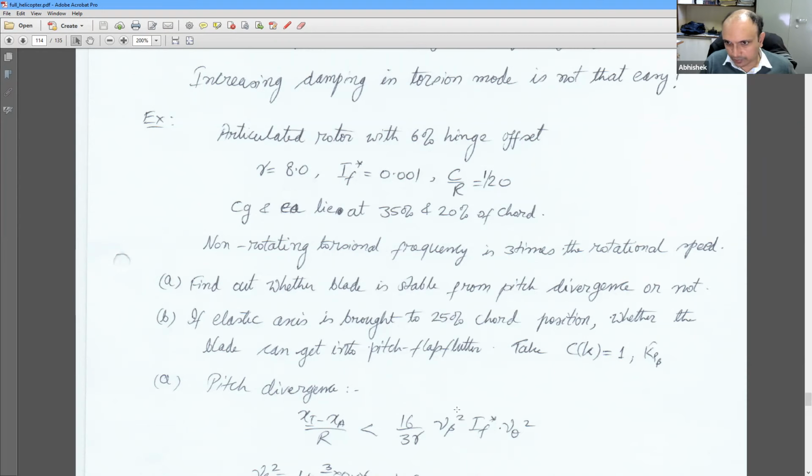This is the end of our discussion in helicopter theory, and the exam would be once again open notes type. So it's better to have your notes ready, and ready in a concise form. Don't try to look across pages. Make small formula sheets where you note down the critical things, so that if you want to see something, you can see everything quickly, and you don't end up wasting a lot of time.